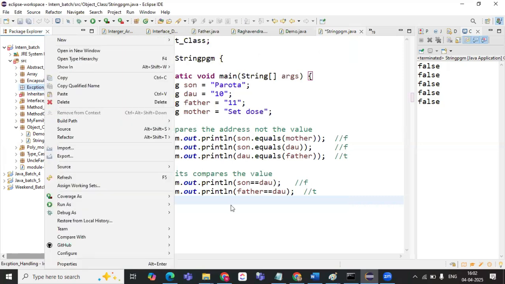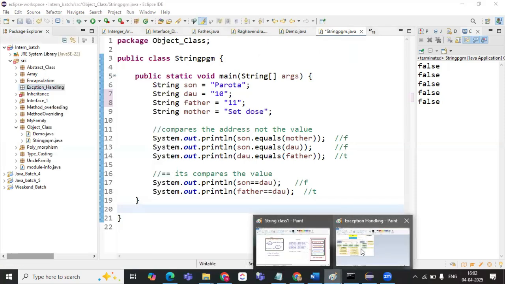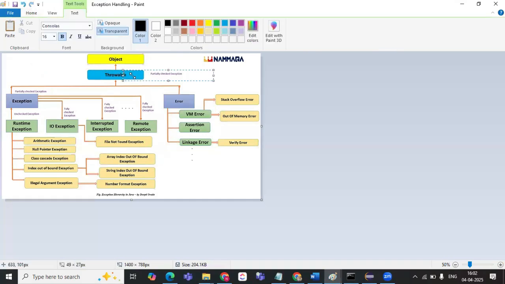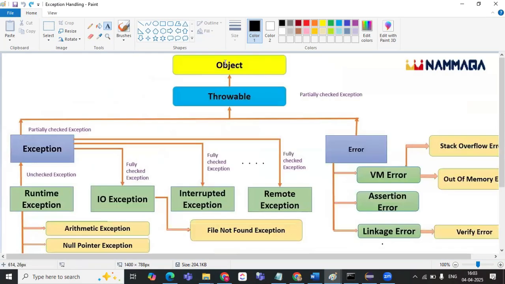Before that, we will see the hierarchy of exceptions. The Object class is the supermost class. Under the Object class we have many subclasses. Under the Object class, we have the Throwable class.